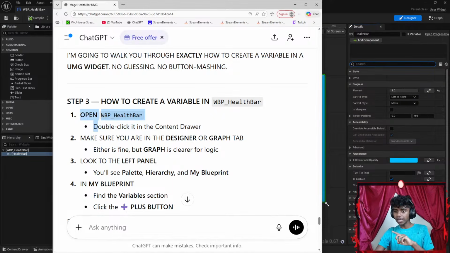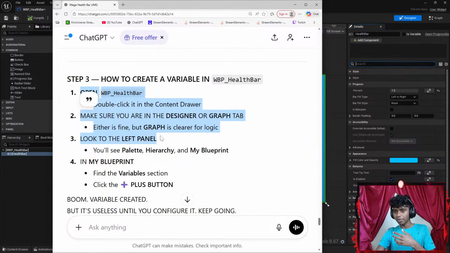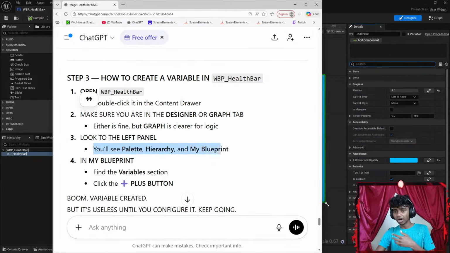Okay, open the WP help bar, double click in the content drawer. Make sure you're in designer or graph. Either is fine, graph is clear for logic. Look at the left panel. You'll see palette, hierarchy, my blueprint. In my blueprint, find the variables section.